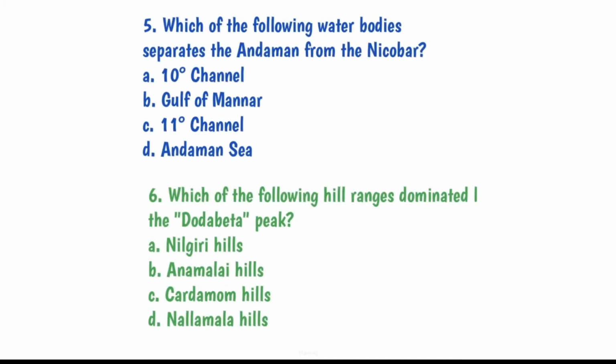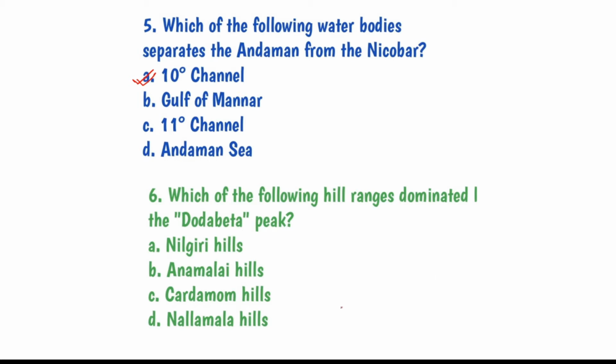Question number 5, which of the following water bodies separates the Andaman from the Nicobar? Andaman and Nicobar are separated by which water body? And the options are Ten Degree Channel, Gulf of Mannar, Eleven Degree Channel, and the Andaman Sea. Here the answer is Ten Degree Channel. Andaman and Nicobar are separated by the Ten Degree Channel.